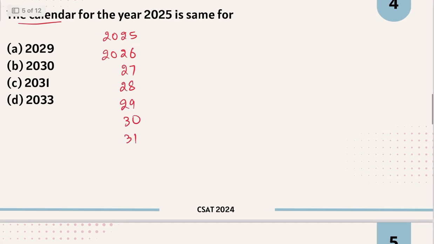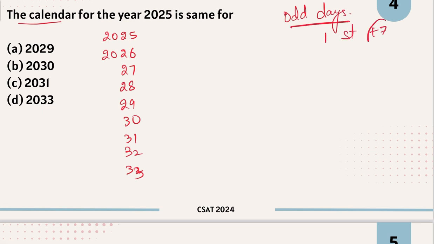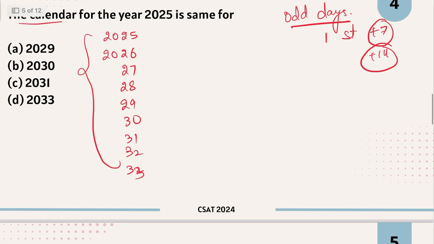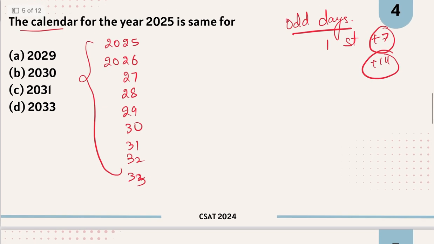Okay, so the next concept you have to understand for this question is concept of odd days. ठीक है, अभी ये तो हमें पता चल गया, फर्स्ट से +7 कर दिया हमने, +14 कर दिया, बट व्हाट इफ देयर आर सो मेनी ईयर्स, सो मेनी डेज आर देयर, what you have to do is you have to simply जितने भी days हैं you have to divide by 7 and remainder will be odd days.